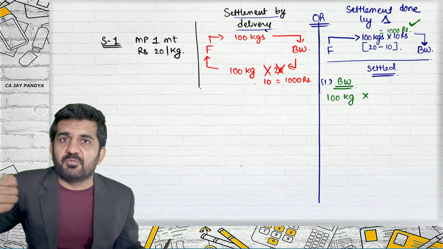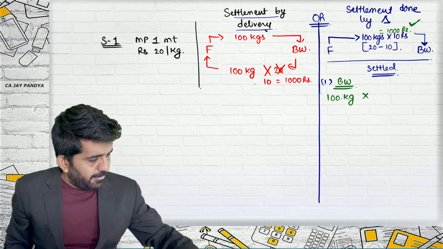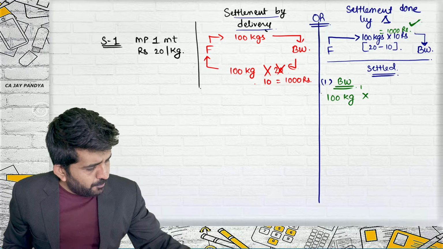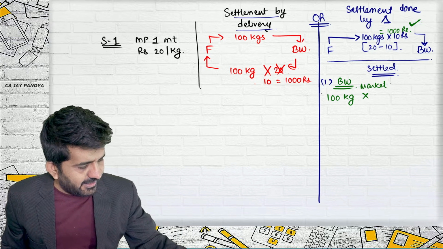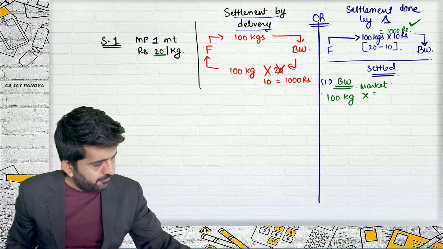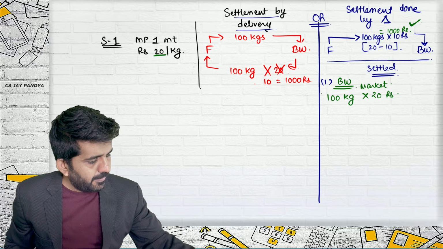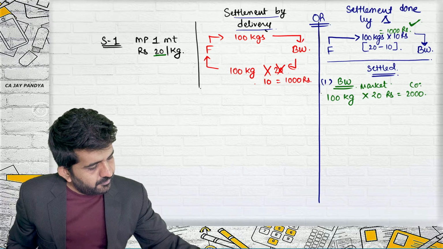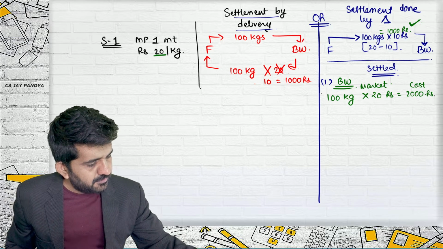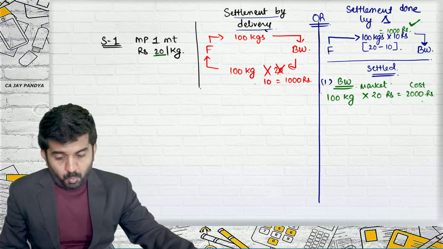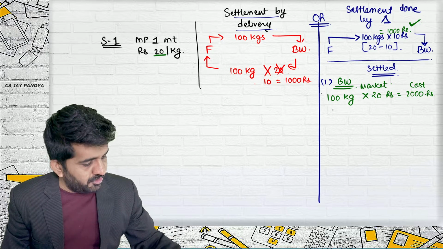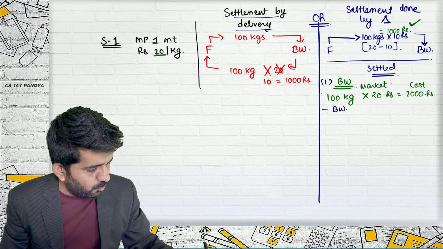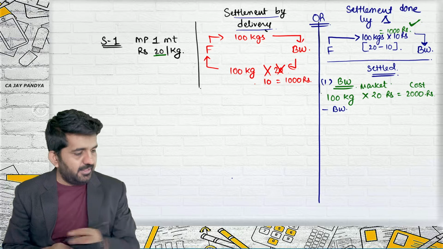So they will have to purchase from the market. And what is the market rate? 20 rupees. So what will be that cost? 2000 rupees.